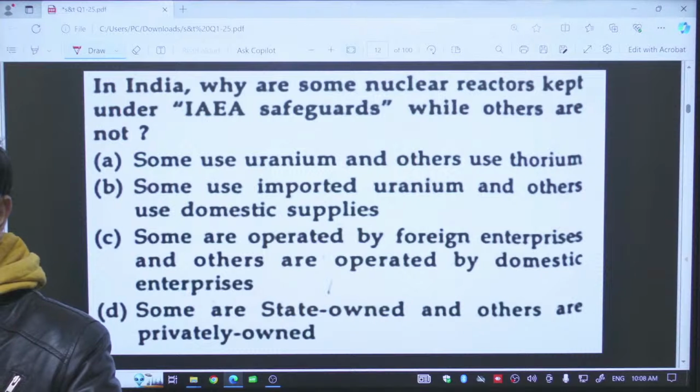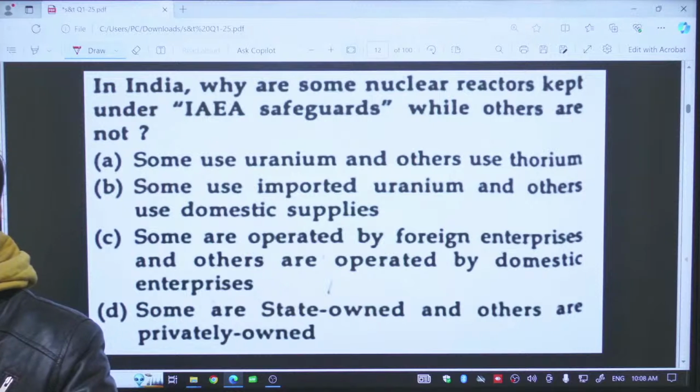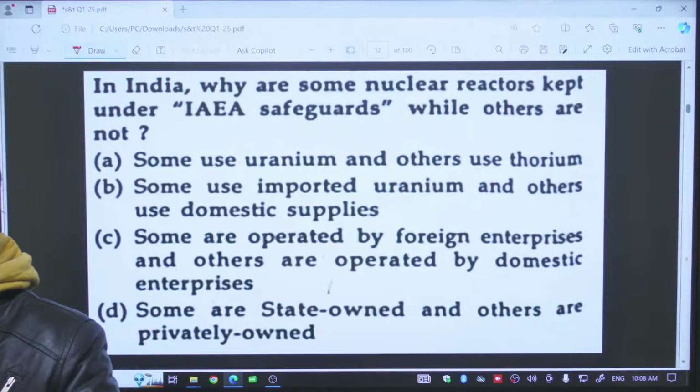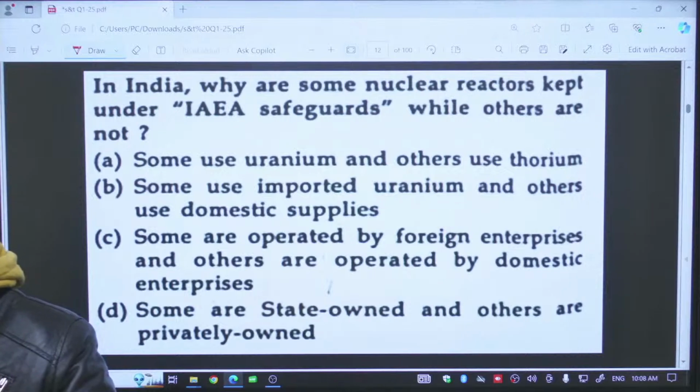As a result of those economic sanctions, we were denied nuclear fuel from other countries. Reason being, we could use those fuels for military purposes, so they did not want to provide nuclear fuel to our country. But in 2005, we had an agreement with the US. That agreement is known as the India-US Civil Nuclear Agreement. Civil means we are getting nuclear fuel for civilian purposes. Civilian purpose here means electricity generation, not making bombs.